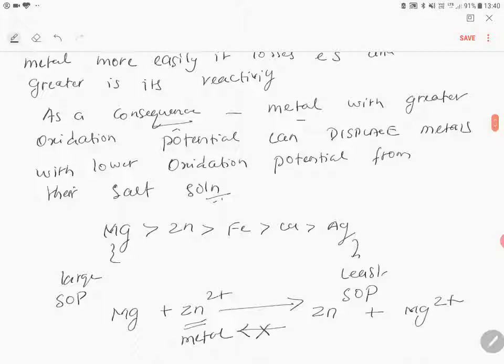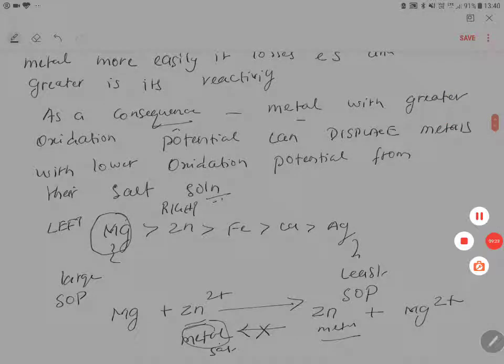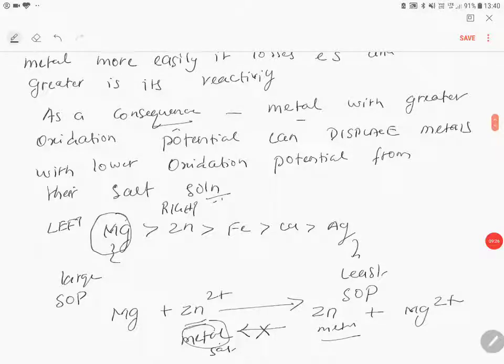What is the meaning of this? A metal with large standard oxidation potential on its left side, this is the left side, this is the right side. So the left side metal can displace the metal salt to metal, whereas the reverse cannot happen. So this is one of the most amazing and important facts of the electrochemical series, children. Okay, fine. Thank you.